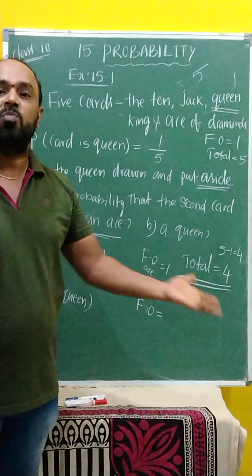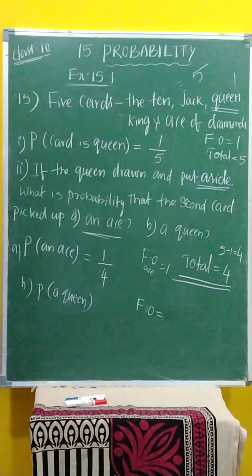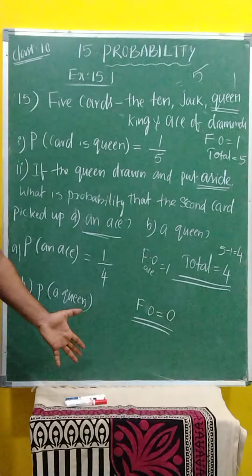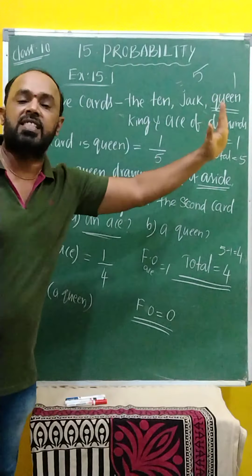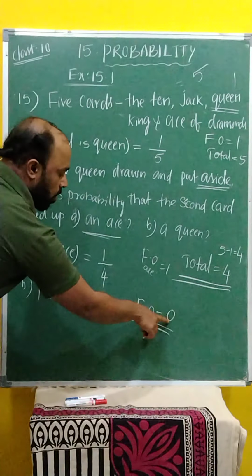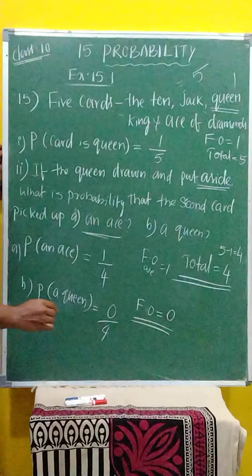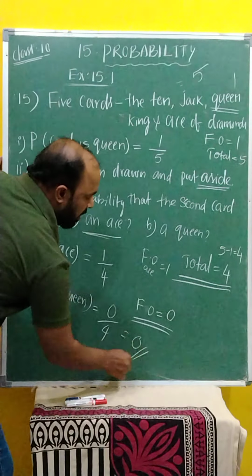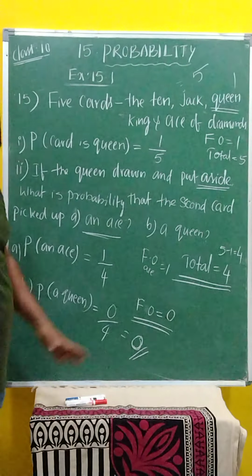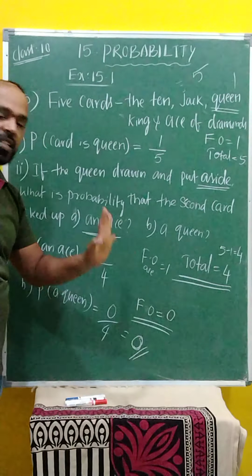Then what is the answer? It is an impossible event. Impossible event means the answer is 0. Favorable outcomes 0 because there is no queen, already put aside as per the given condition. Clear? Now for the probability of a queen, favorable outcomes is 0 and total is 4. 0 by 4, what is the answer here? 0. Clear? If it is 0, it is an impossible event, because the queen is not there in the box of cards. It is a 0.